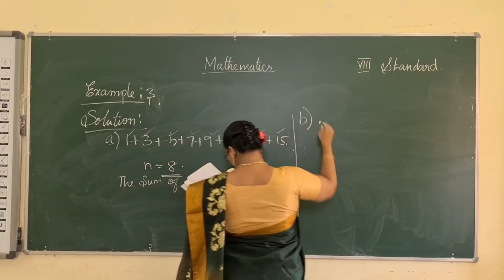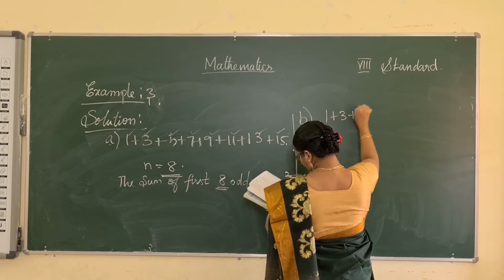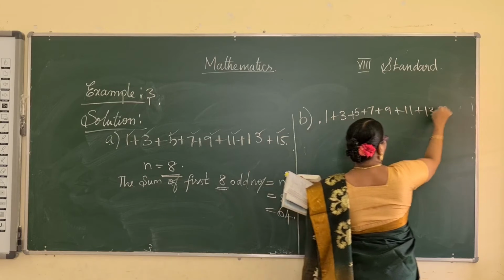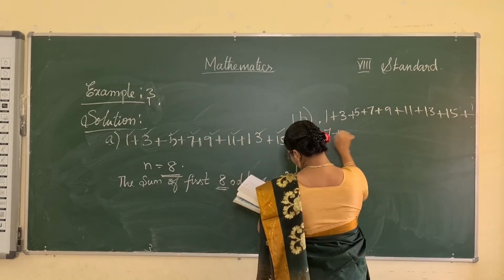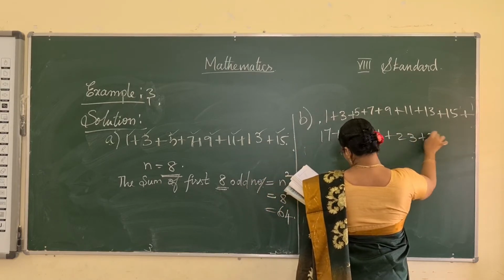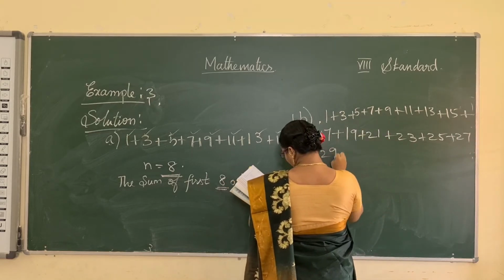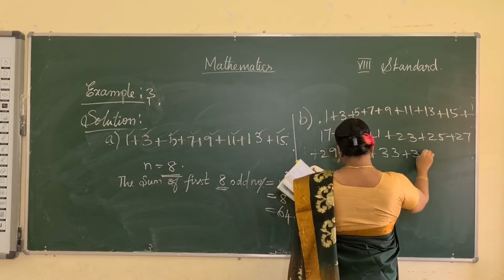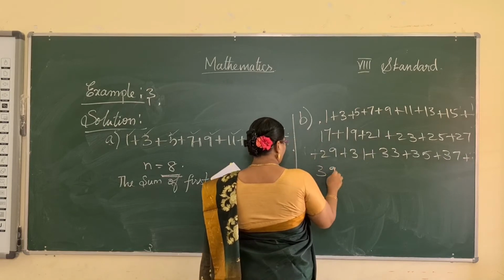And B. 1 plus 3 plus 5 plus 7 plus 9 plus 11 plus 13 plus 15 plus 17 plus 19 plus 21 plus 23 plus 25 plus 27 plus 29 plus 31 plus 33 plus 35 plus 37 plus 39.